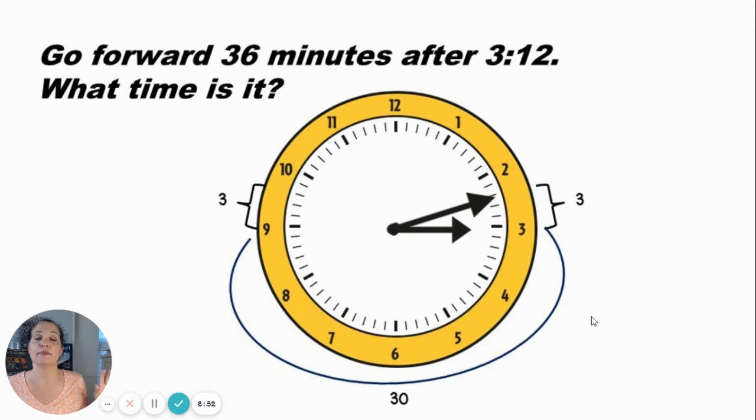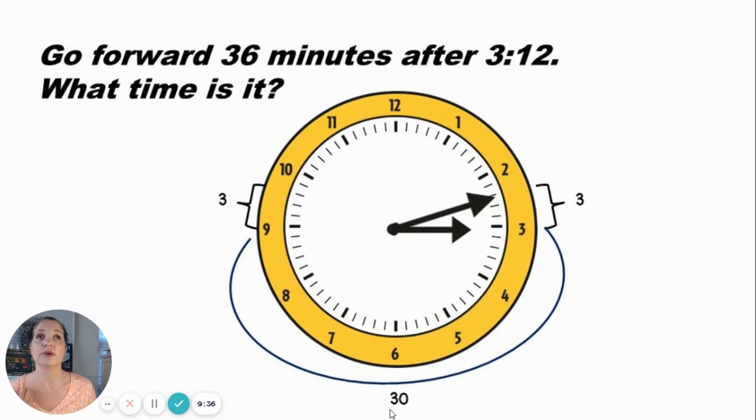So picture this on the number line if it was stretched out. We're going to do the same thing that we did on the number line, but we have to kind of go around the clock. All right, so to get to the next 5-minute interval, we have to go forward 3 minutes, and I'm going to mark that here with a bracket of 3. That's 3 minutes. Now we can count by 5s for 30. 5, 10, 15, 20, 25, 30. 30 minutes brings us right over here to the 9. So that's 30 minutes. Do you see where I've marked 30 minutes?